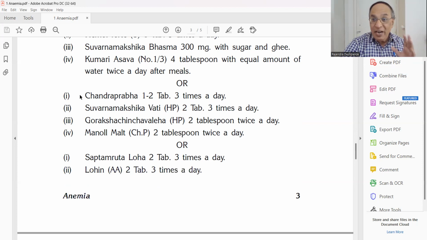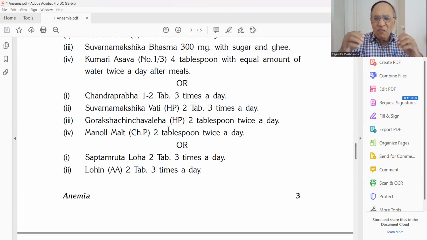Next, whenever there is a kidney problem and anemia, use the Chandraprabha. In a diabetic patient, use the Chandraprabha tablet, 1 to 2 tablets 3 times in a day. Suvarnamakshikavati, Hari Parshuram Aushadhalaya in Pune, Khadiwale Vaidya, 2 tablets 3 times in a day. Then Goraksa Chinchavaleh, again Hari Parshuram Aushadhalaya.